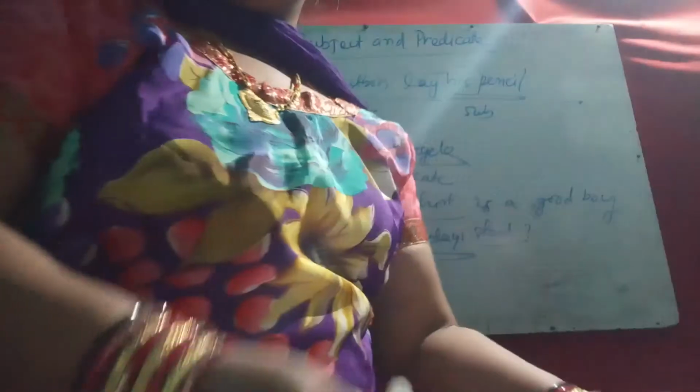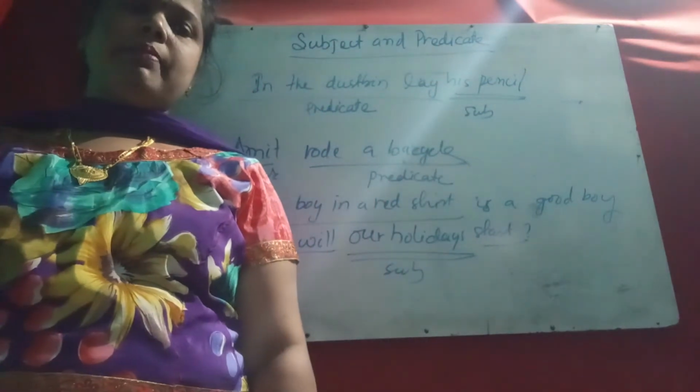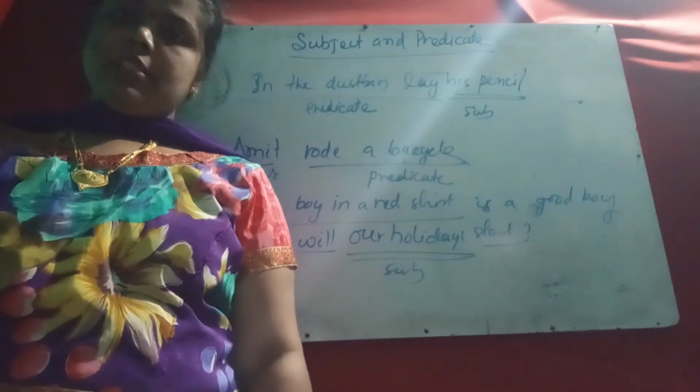Now, the subject in an imperative sentence. An imperative sentence may be a command, advice or request.